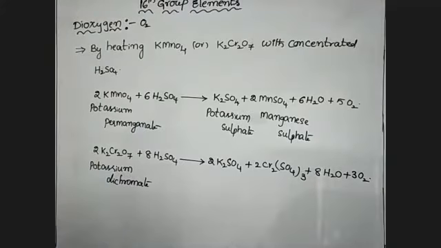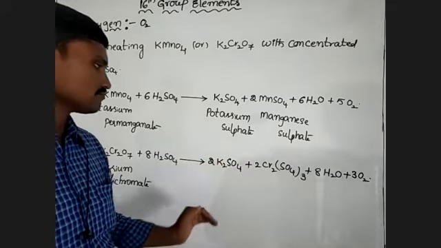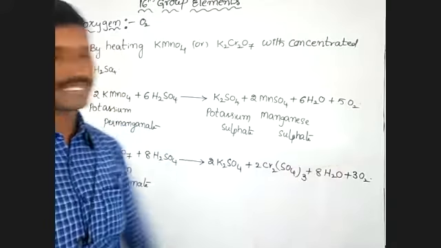And another preparation is potassium dichromate on heating with sulfuric acid, it forms potassium sulfate and chromium sulfate, water and dioxygen.